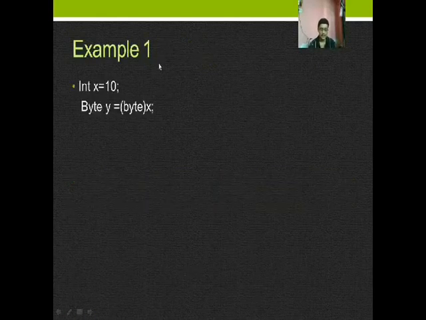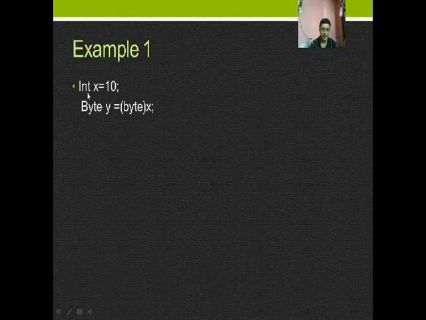Now this is an example of how it is done. It is done by the programmer, that is int x equals 10. I want to convert this integer type to byte type. So how is it possible?